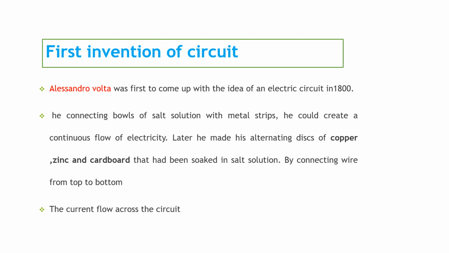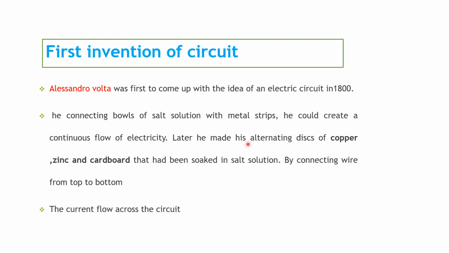In ancient times, people invented the first circuit. Alessandro Volta was the first to come up with the idea of an electric circuit in 1800. He connected bowls of salt solution with metal strips. He could create a continuous flow of electricity.